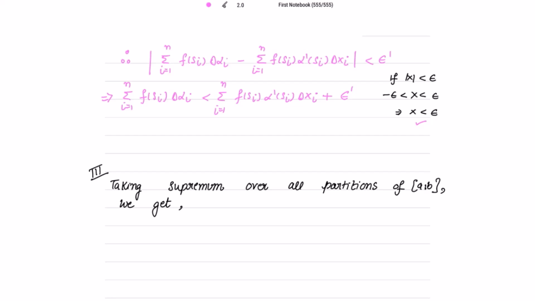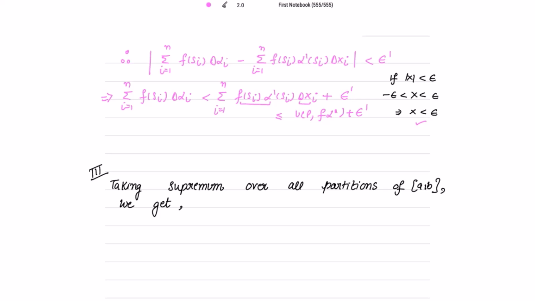So this is less than or equal to U P f alpha dash, this thing. And this is your delta. Function is what? Function is f of si alpha dash si. So here U P f alpha dash. Very carefully notice this. Plus epsilon dash.